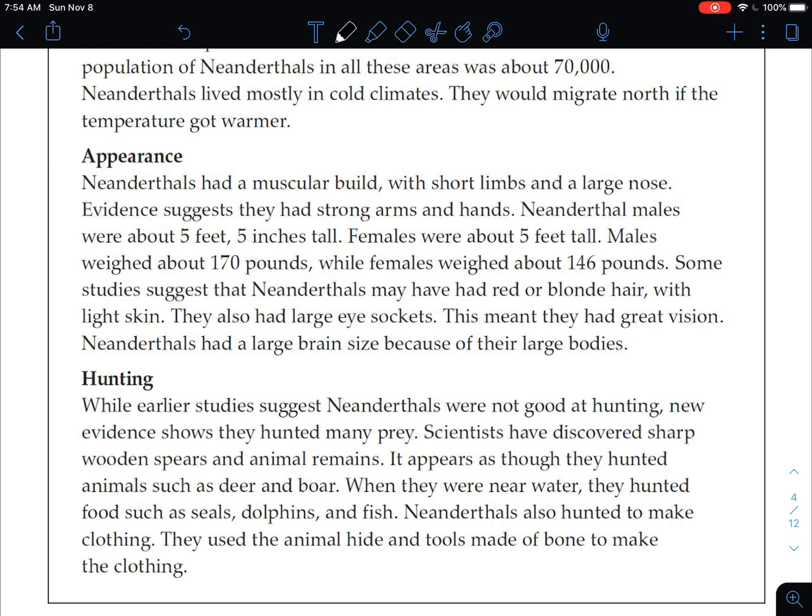Okay, so they actually had big brains. Remember at the beginning we talked, people thought they were unintelligent. So, what did Neanderthals look like?